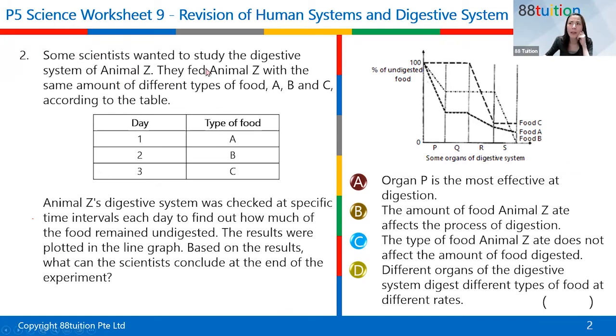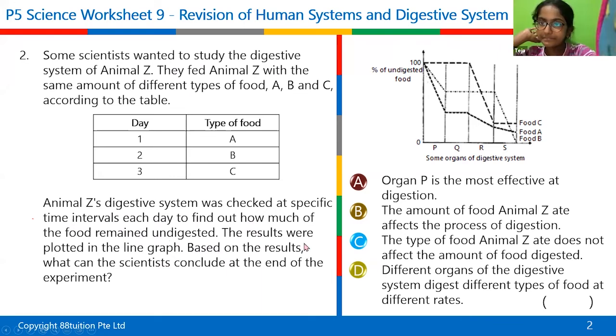Some scientists wanted to study the digestive system of animal Z. So they fed this animal Z with the same amount of different types of food, A, B, C, according to the table. This animal's digestive system was checked at specific time intervals each day to find out how much of the food remained undigested. Isn't it similar to what we saw earlier?